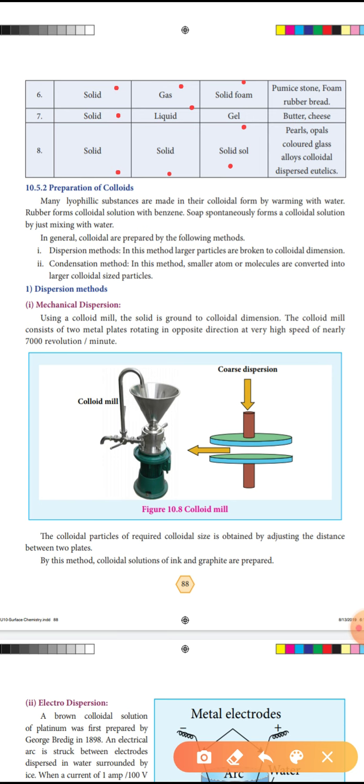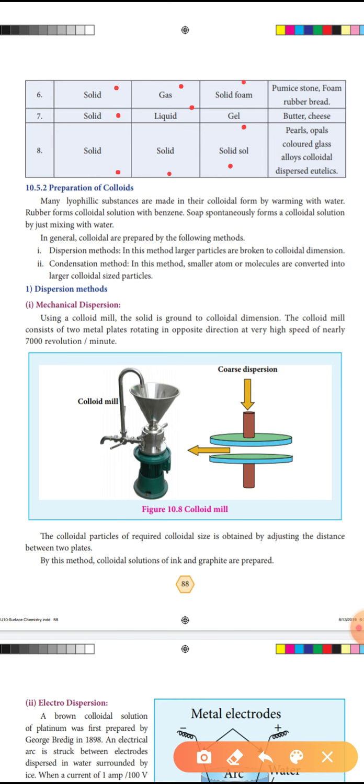In general, colloidal solutions are prepared by 2 methods. What are the 2 methods of preparation of colloids? Dispersion method and condensation method. In the dispersion method, larger particles are broken down to colloidal dimension, that means minute particles.